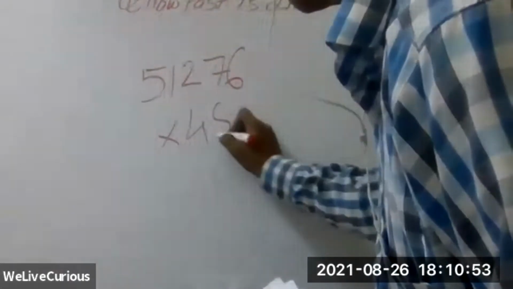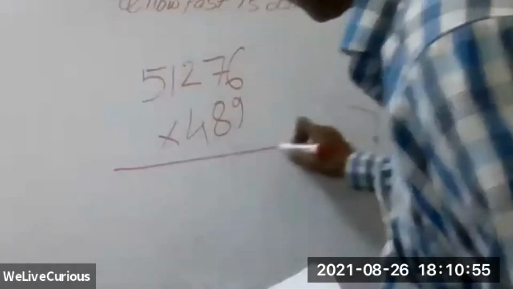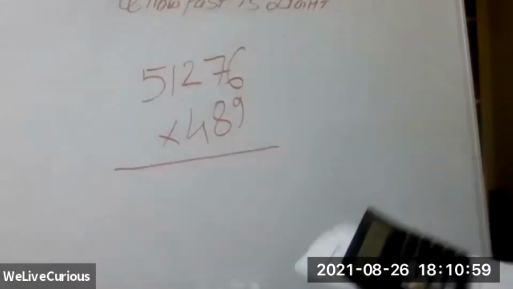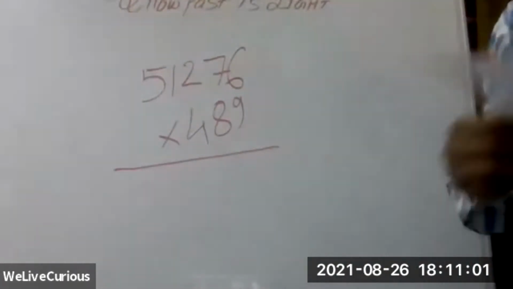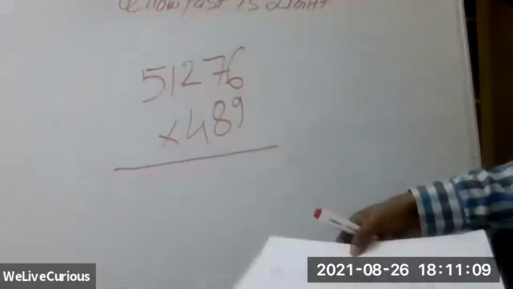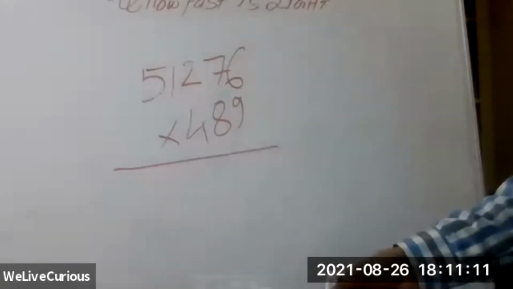Sorry, 489. Now this is a little bigger one. Again, estimation. So 489 becomes 490, and then it becomes 49, and then you round that off to 50.